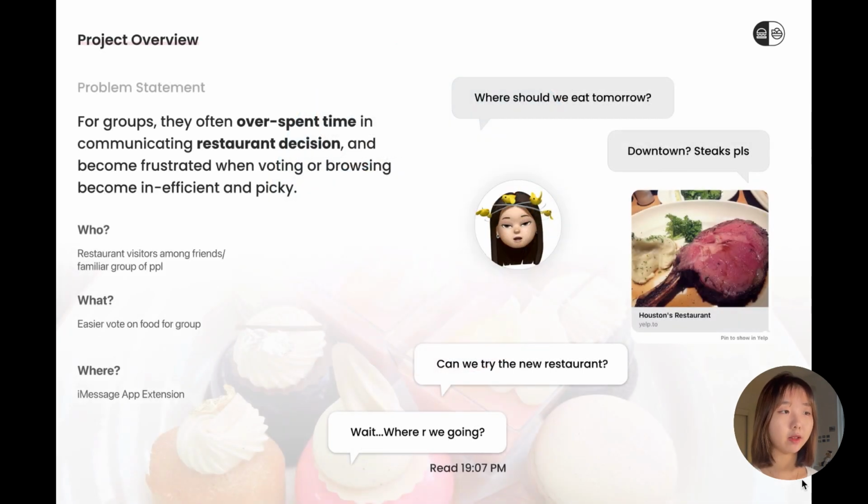Foodsy is an iMessage app extension to have an easier vote on food for groups, especially for restaurant visitors among friends or familiar groups of people. Because for groups, they often overspend time in communicating restaurant decisions and become frustrated when voting or browsing becomes inefficient and picky.